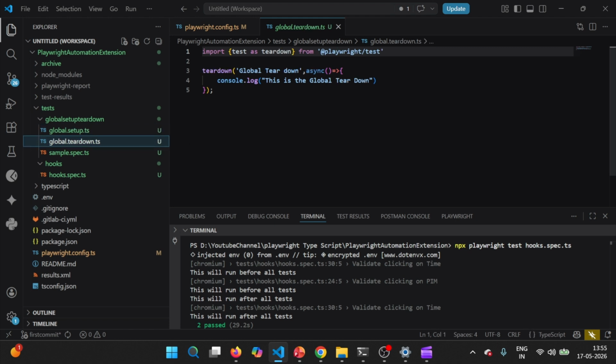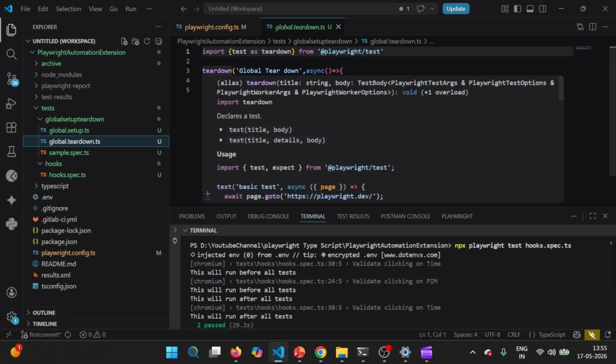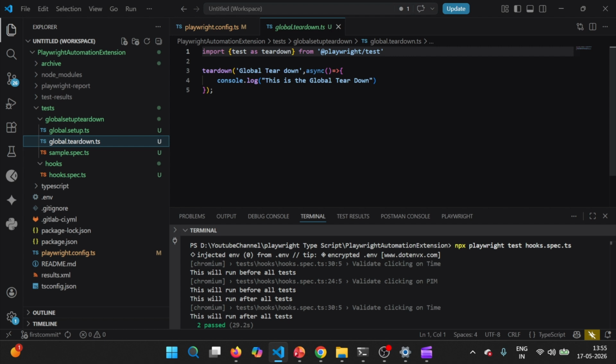Similarly, we have written global.teardown.ts. Likewise, import test as teardown this time, and we write the method like this, and here we have written this is a global teardown. Now we have written this global setup and teardown. We need to configure this as well.